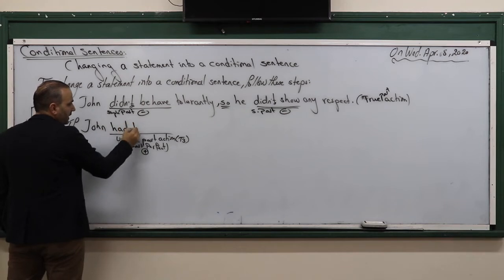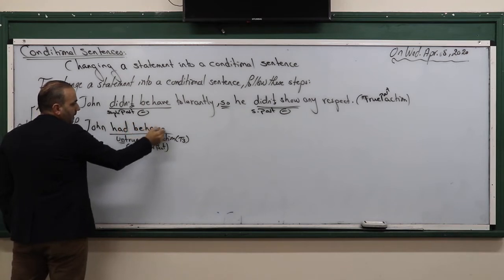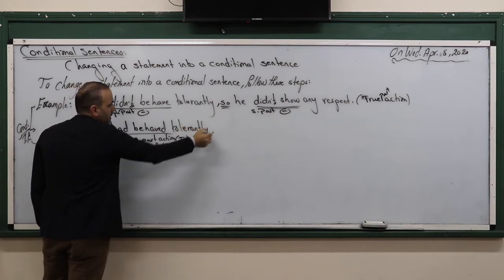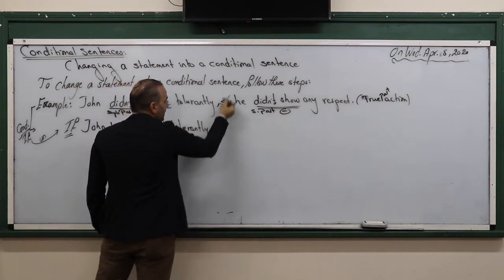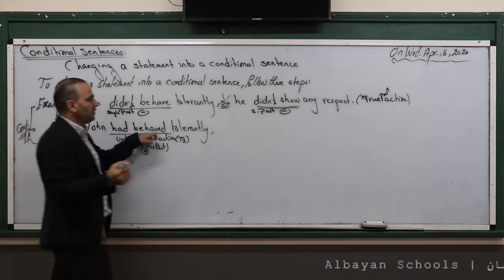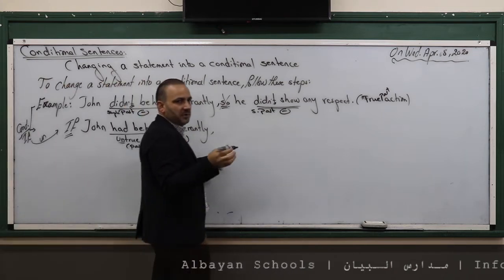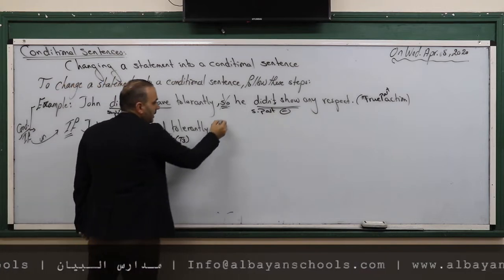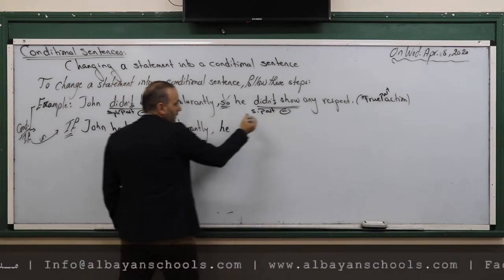If John had behaved tolerantly, so he didn't. No need, because it doesn't have a meaning.